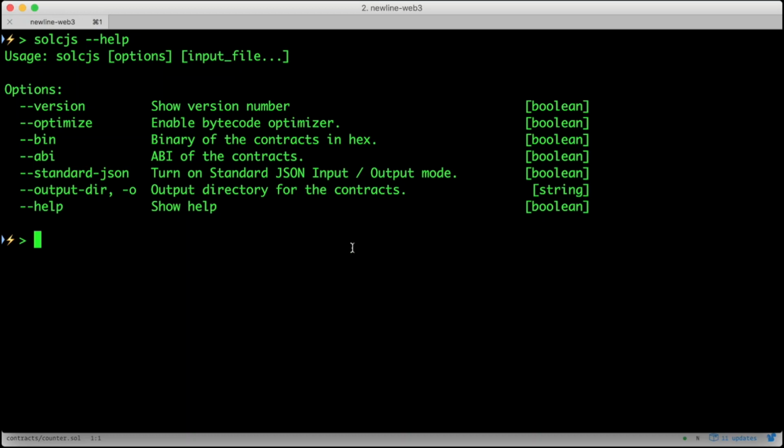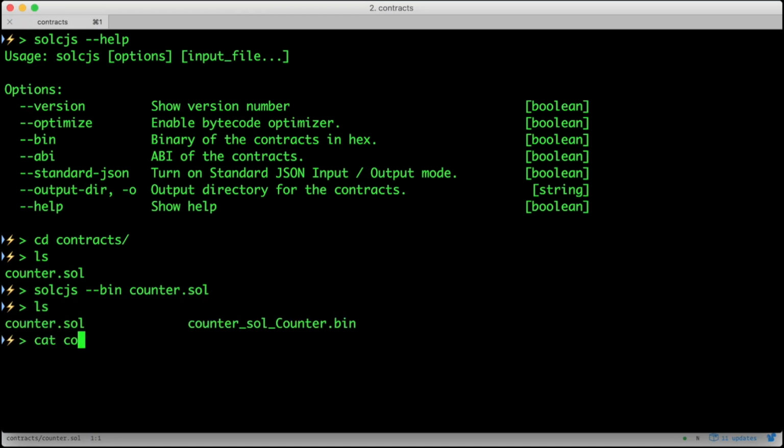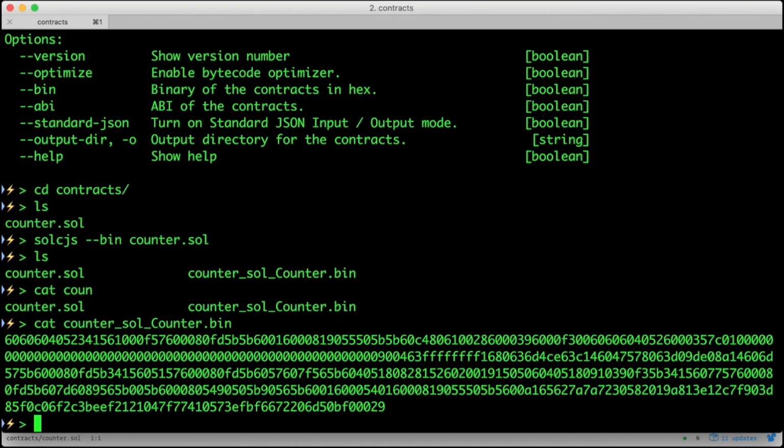There are other IDE-like tools we can use to compile our contracts, and we'll look at those. But since we're just getting started, I think it's clearest to just compile them by hand ourselves on the command line. We can compile our contract by typing this, solcjs --bin counter.sol. Let's take a look at the output. Well, that's not exactly enlightening, but this is a hex-encoded version of the bytecode of our script. There are other ways of viewing the opcodes that are clearer, but we don't need them right now.